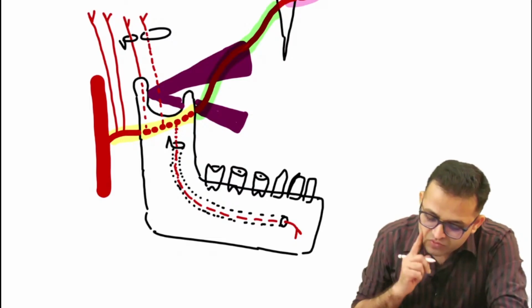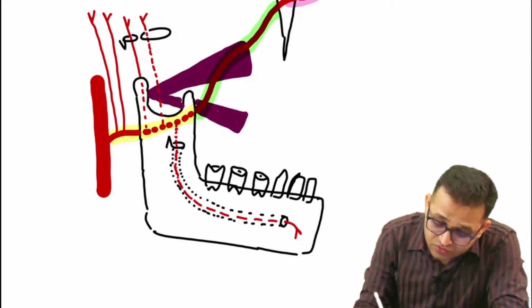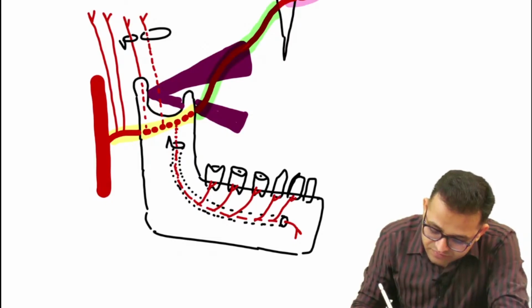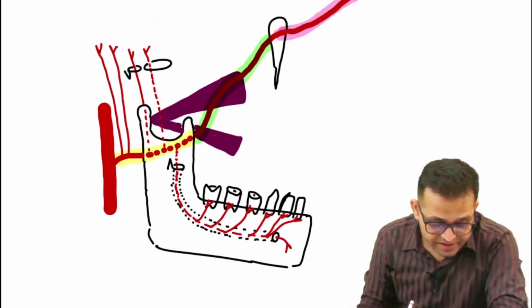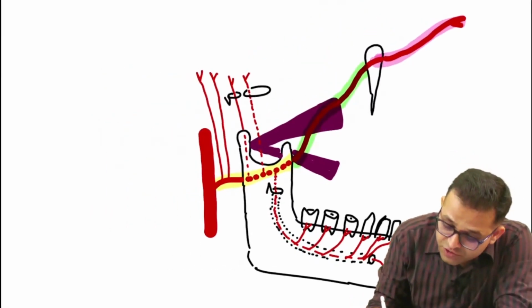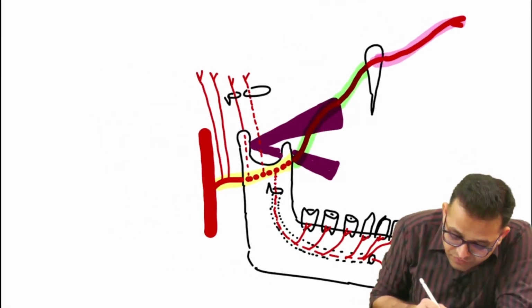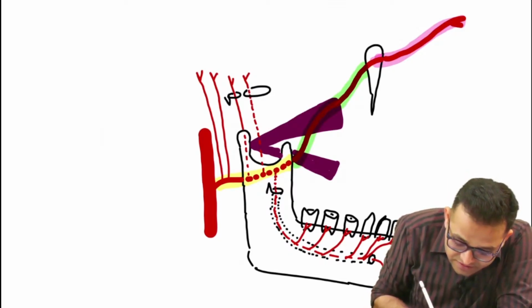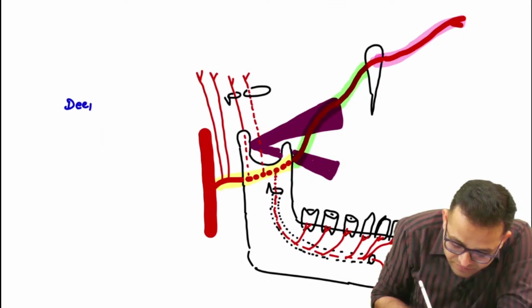Suppose these are our teeth, so it will supply the lower teeth. Agree, beta? So what I want to tell you, sir, is that these are the branches from the first part. So you can remember what these branches are.